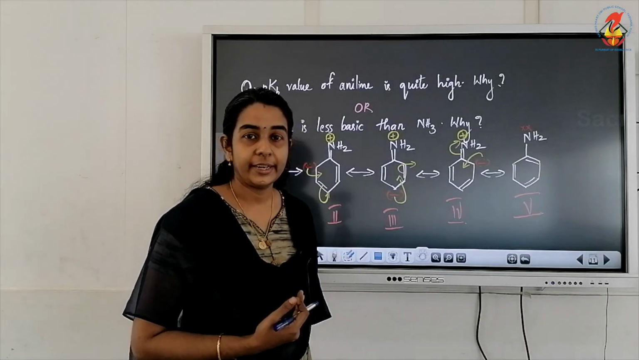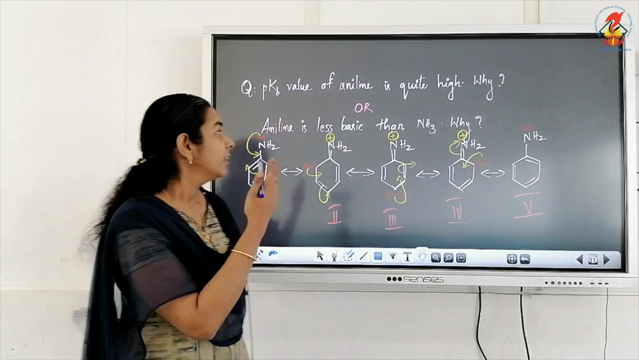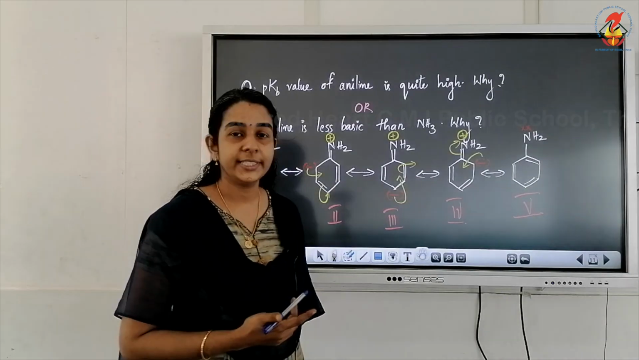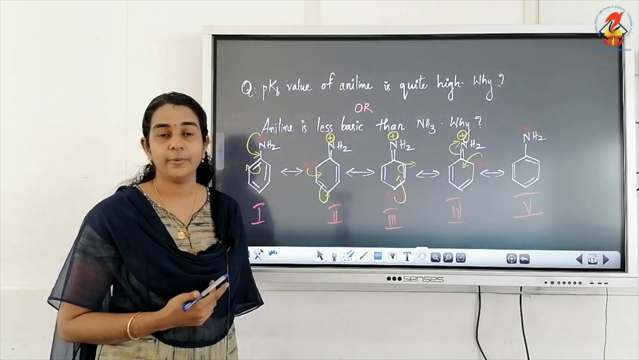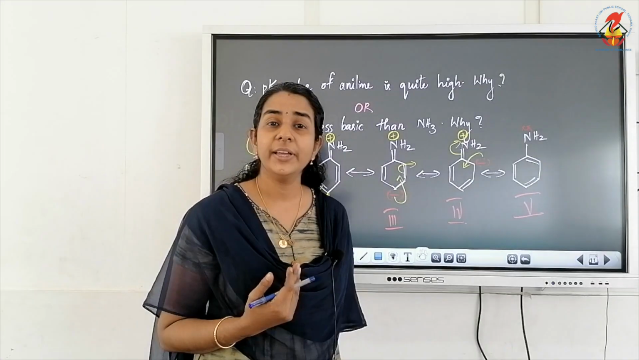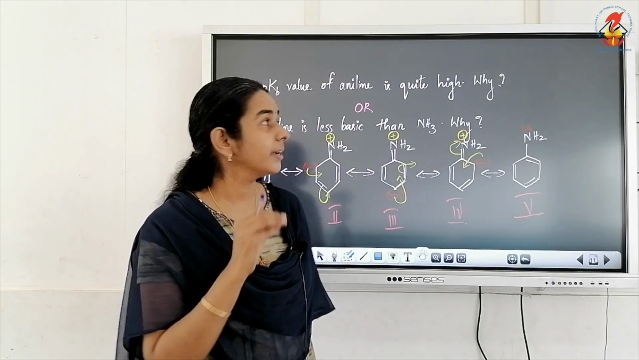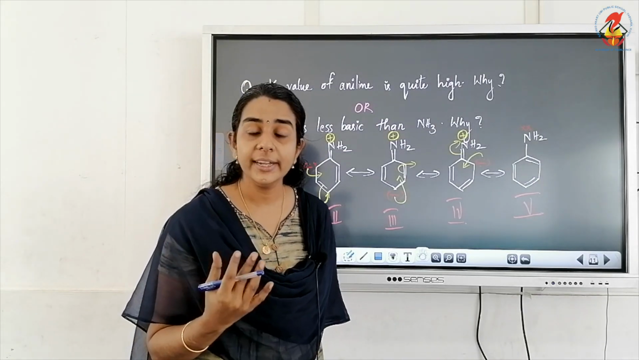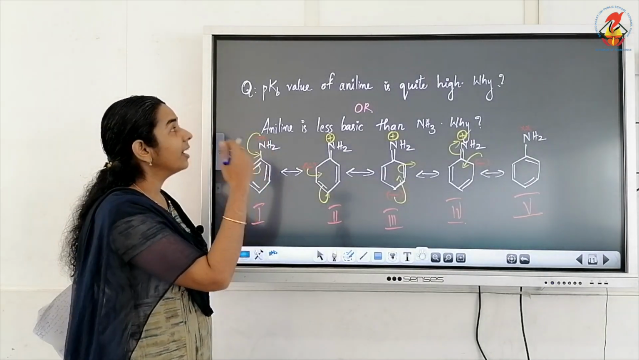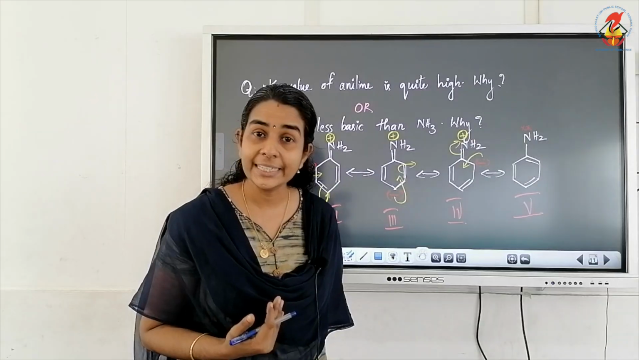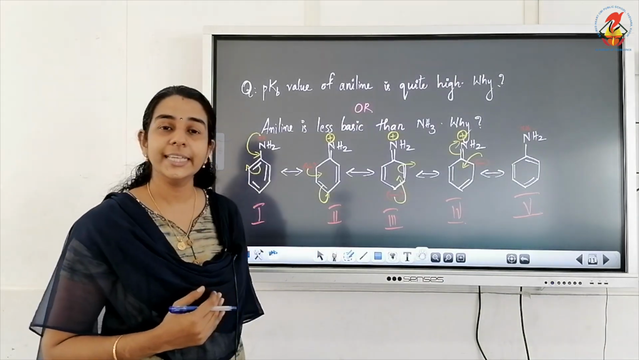Before we compare the basicity of aryl amine with ammonia, a very common board question: the pKb value of aniline is quite high. Why? What is meant by pKb value? Yes, it is a symbol to represent the basicity. We know that the higher the pKb value, the weaker the base. So aniline having a high pKb value means aniline is less basic. Or there is another question: aniline is less basic than ammonia.